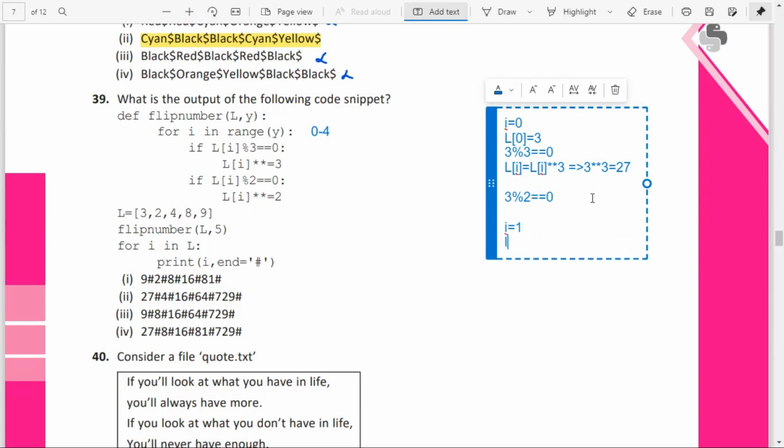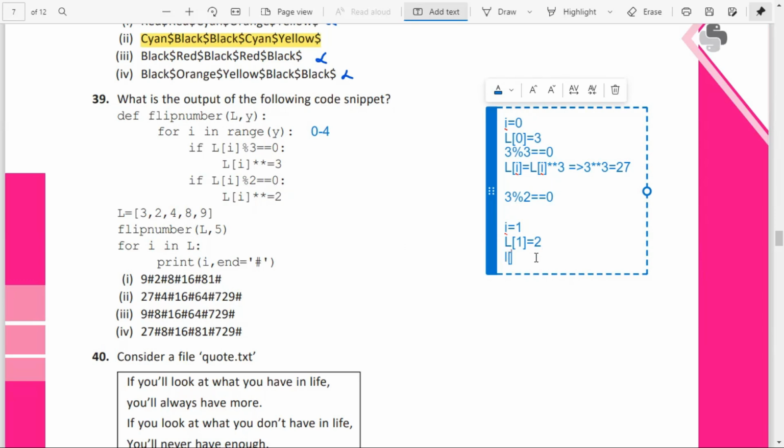So checking L of I, L of 1 is equal to how much? L of 1 is 2. Okay, checking 2 modulus 3 is equal to 0? No. So that will not work. Then 2 modulus 2 is equal to 0. That is correct. So what will it do?